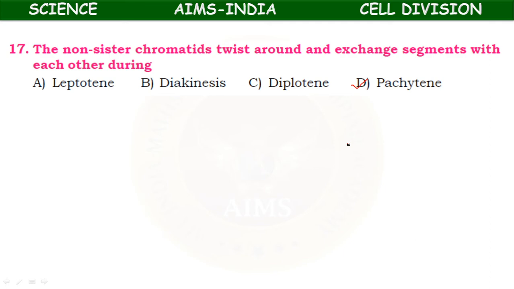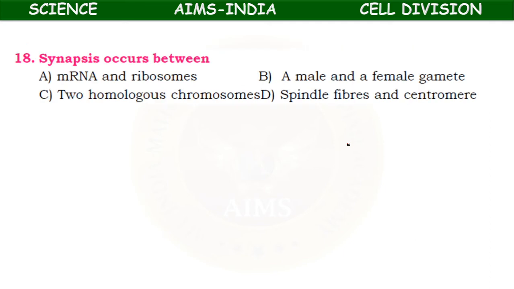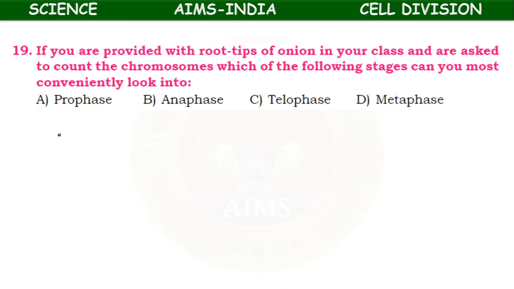Synapsis: just now we have discussed synapsis. The options are mRNA and ribosomes, a male and female gamete, two homologous chromosomes, or spindle fibers and centromere. So synapsis means two homologous chromosomes come together. After synapsis, crossing over occurs and they attain the shape of the letter X.